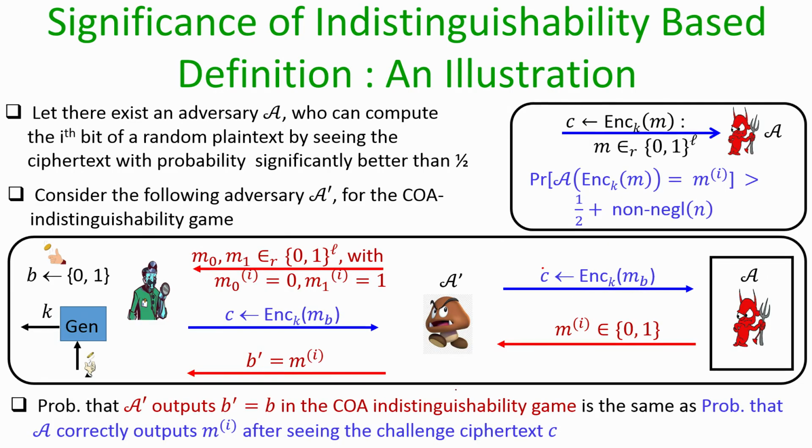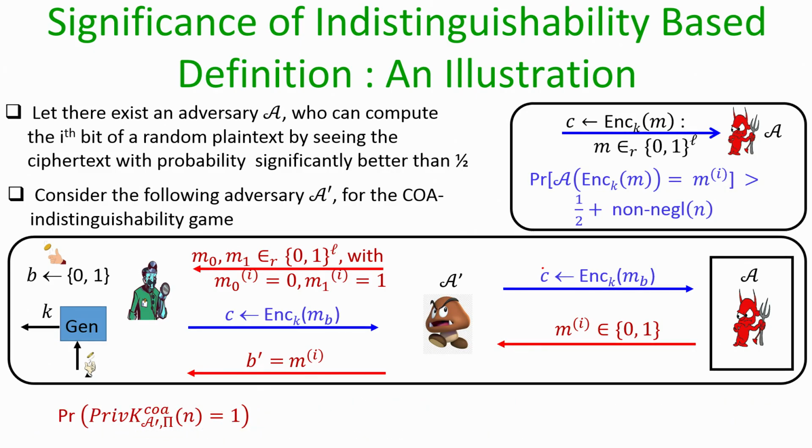Now, my claim here is that the probability that the algorithm A dash outputs the correct message which has been encrypted in C, namely the probability with which A dash outputs B equal to B dash in the COA indistinguishability game, is exactly the same as that with which the adversarial algorithm A could correctly output the ith bit of the underlying message which has been encrypted in the ciphertext C. Mathematically, what I mean to say is the probability with which the adversary A dash can win the COA experiment is exactly the same as the probability with which the adversary A could identify the ith bit of the underlying message which has been encrypted in the challenge ciphertext.